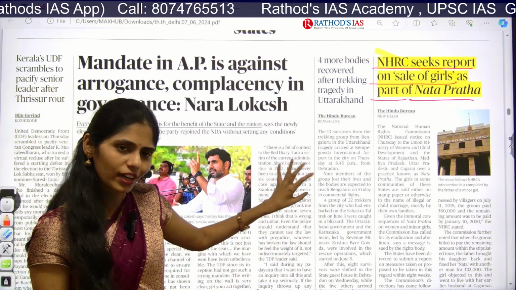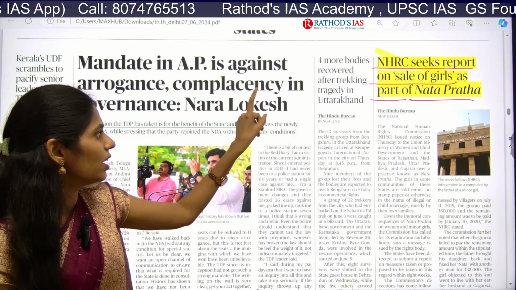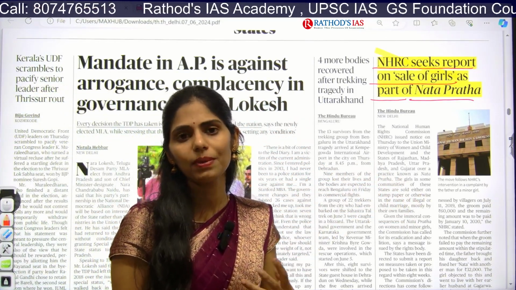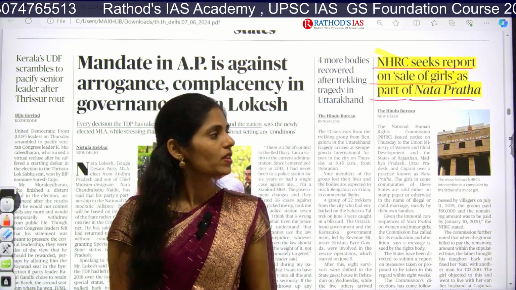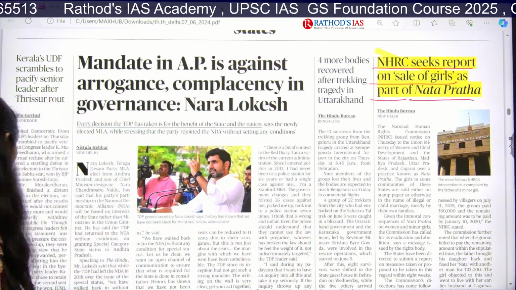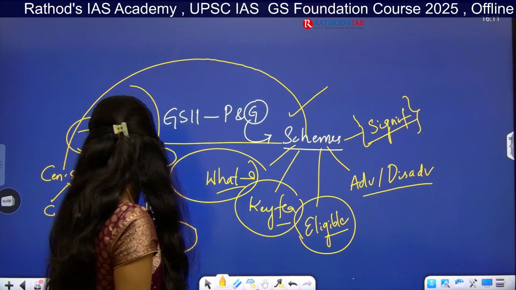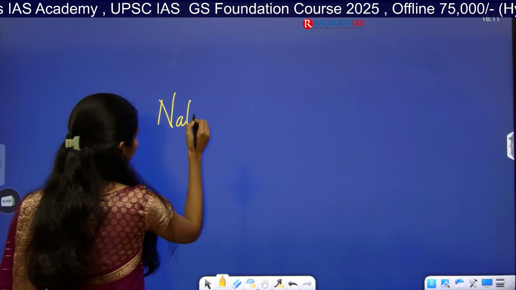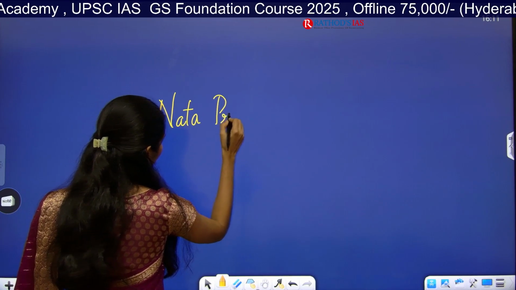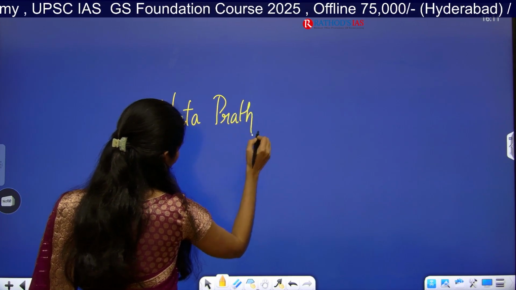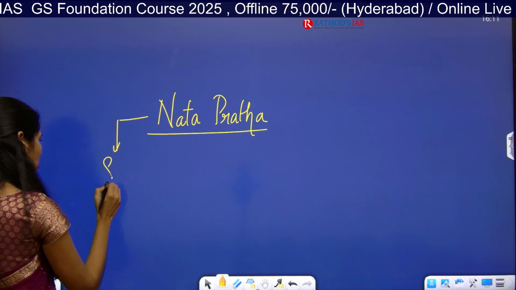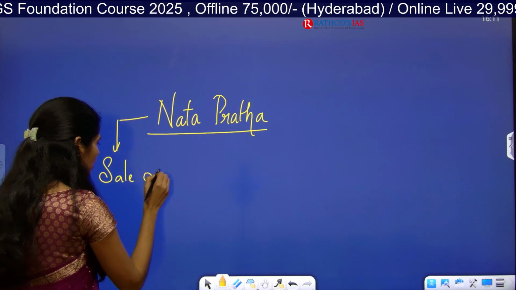But one more crime that you can add here is Nata Pratha. It is not focusing on women empowerment or girl child empowerment. I will give you some dimensions here, you can focus on this. This Nata Pratha is related to the sale of girls.